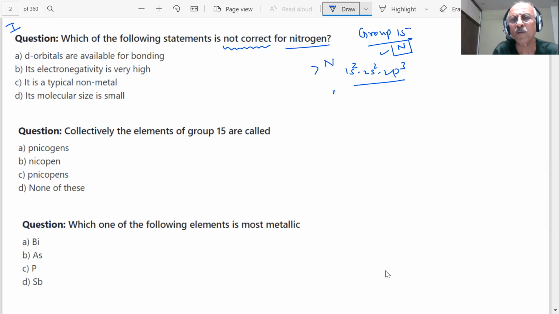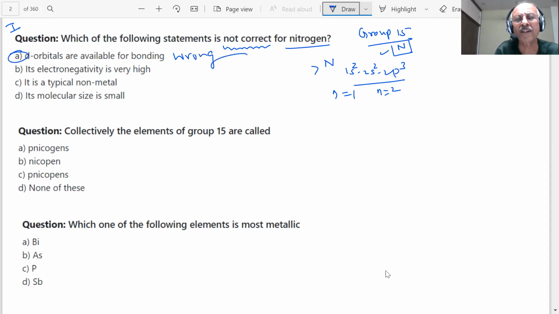This is n equal to 1, the first shell. Then n equal to 2. In the first shell, only one orbital is there. In the second shell, only two orbitals are there, 2s and 2p. Where is the d orbital? The d orbital is not available for bonding. There is no d orbital. Therefore, this is a wrong statement, students. So this is not correct.